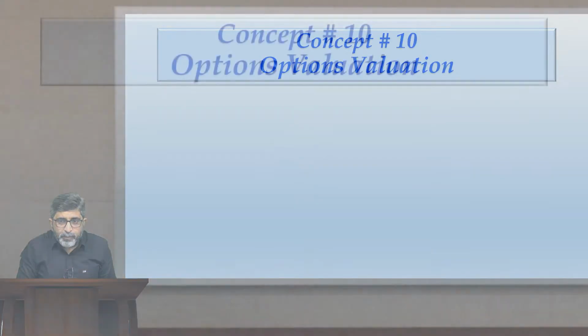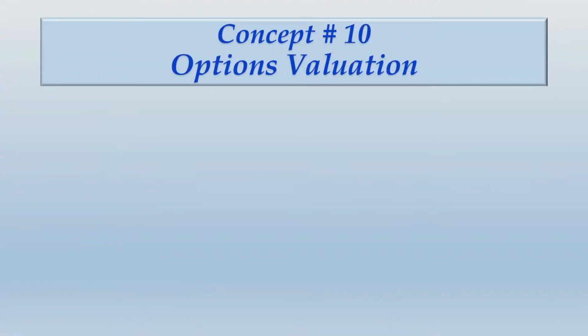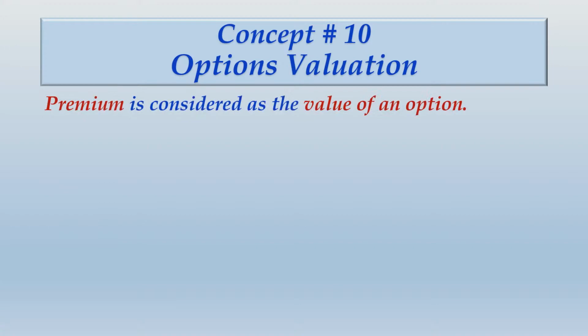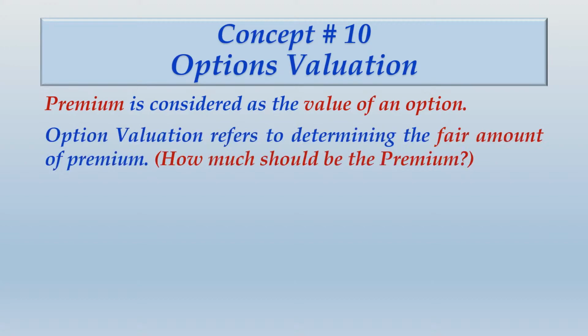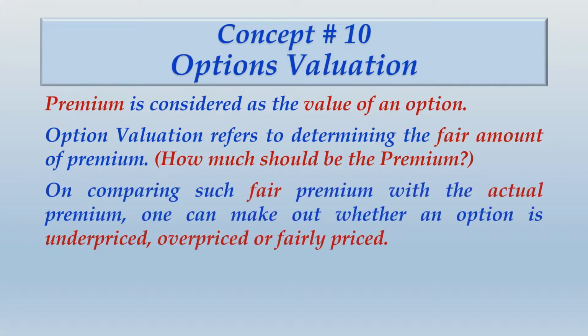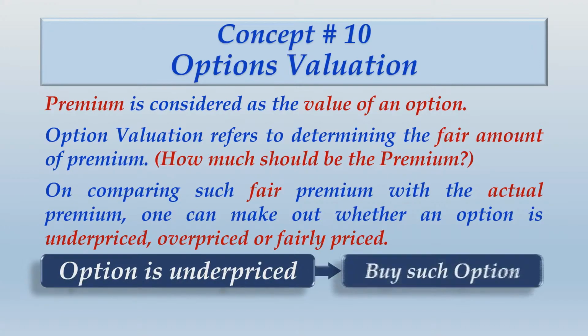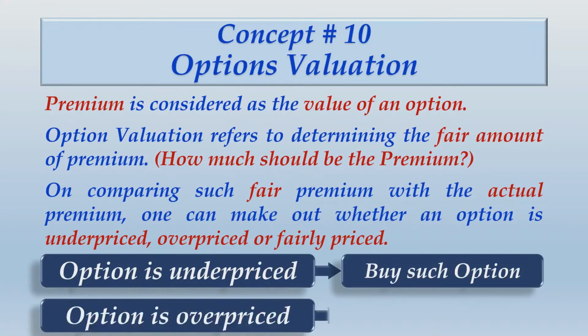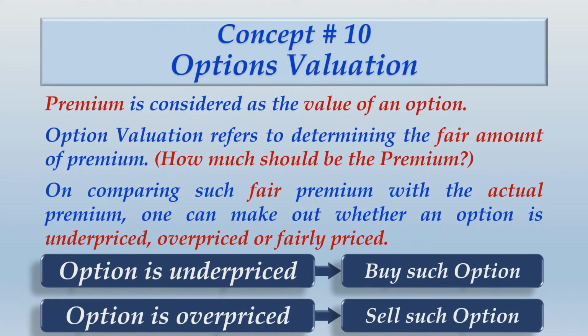So let us first note down some important points that I've already discussed with you with respect to option valuation. Premium is considered as the value of an option. Option valuation refers to determining the fair amount of premium, that is, how much the premium should be. On comparing such fair premium with the actual premium, one can make out whether an option is underpriced, overpriced, or fairly priced. What if the option is underpriced? Buy such an option. What if the option is overpriced? Sell such an option. Buying an option means becoming an option holder. Selling an option means becoming an option writer.